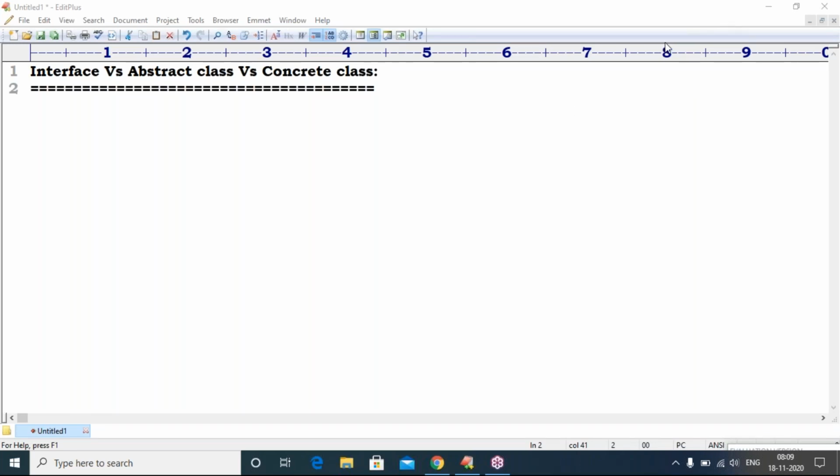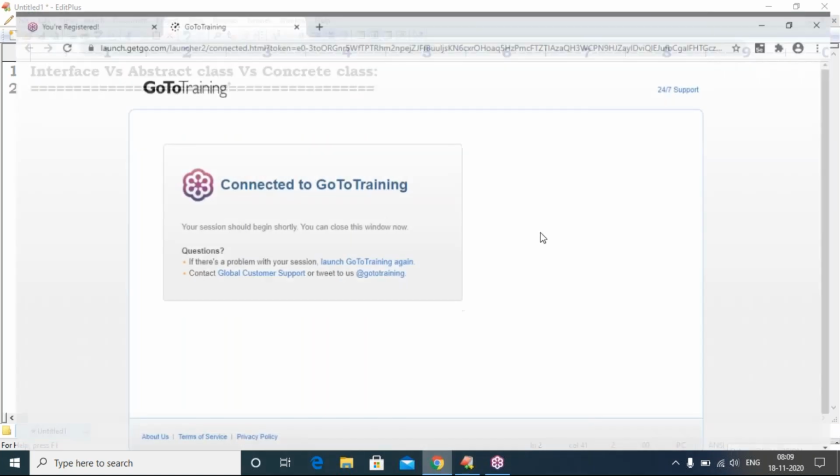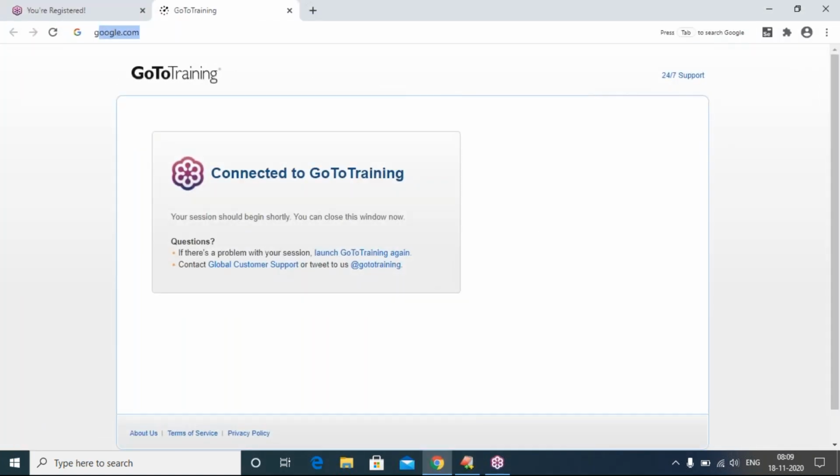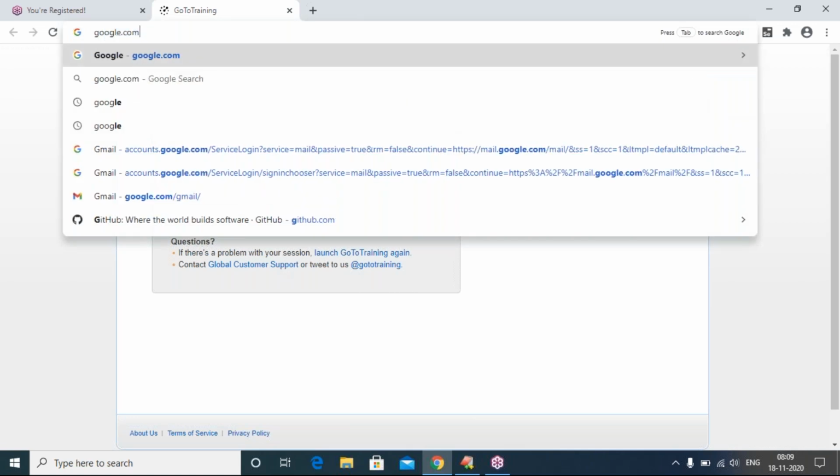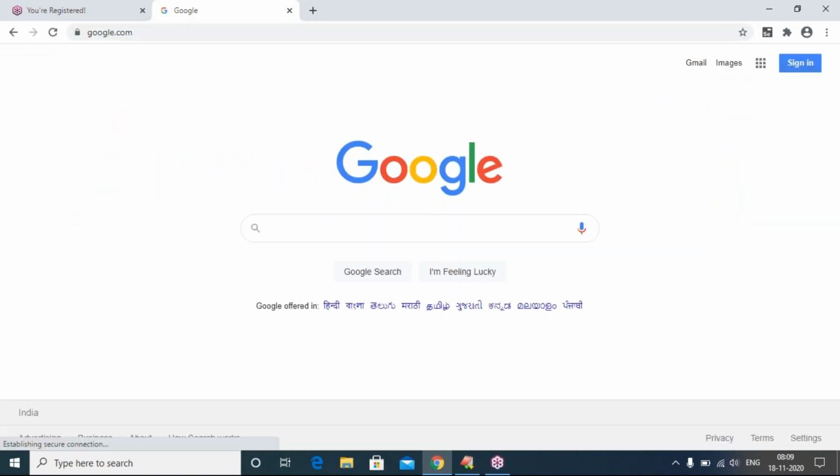So what is an interface? What is an abstract class? What is a concrete class? So why I'm telling this story means we need to start WebDriver now. So what is a WebDriver? If anybody asks a question, what does WebDriver mean? I will show the documentation. WebDriver is one interface.